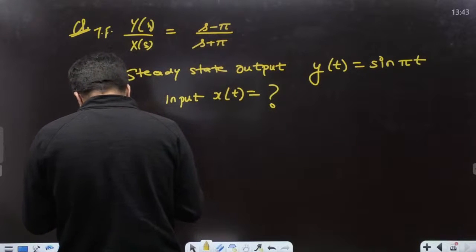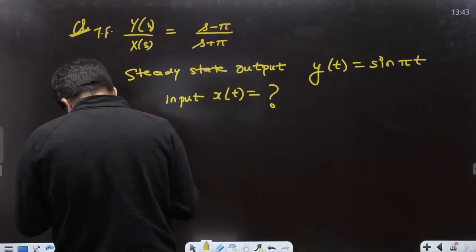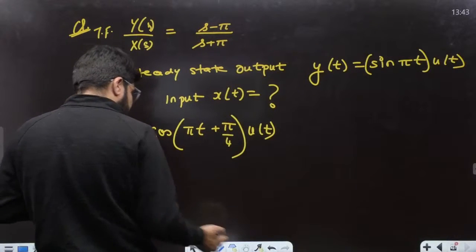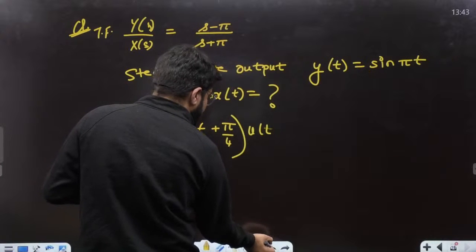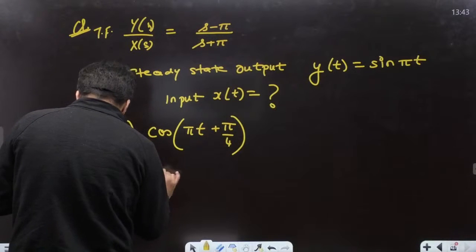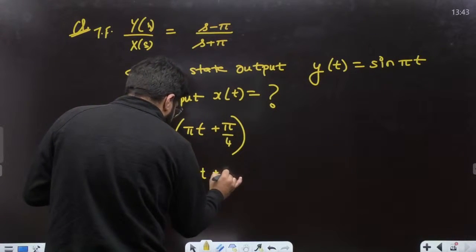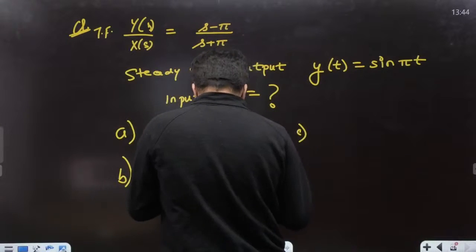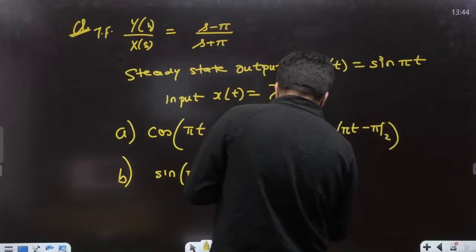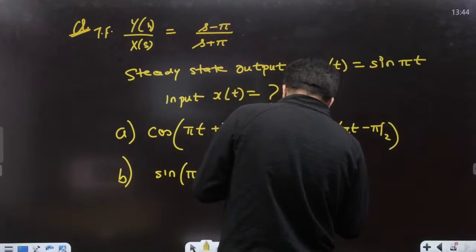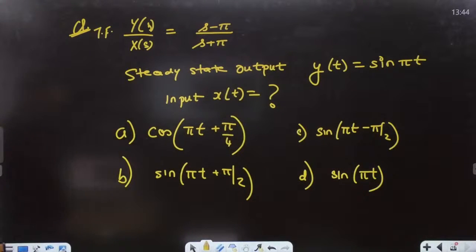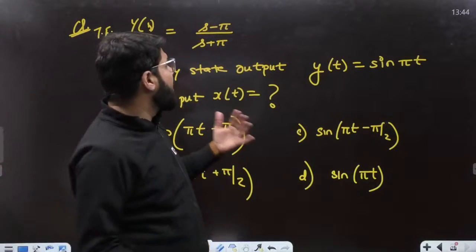For this output, select the corresponding input. Allow me to write down the options. Option number A, which is common in all, I'm not repeating that. Then I have option number B, that is sine of pi t plus pi by 4. Then option number C, sine of pi t minus pi by 2, and then sine of pi t only. Tell me, dear. Now input has to be determined, output is given to you.